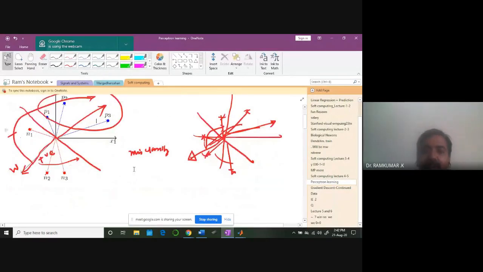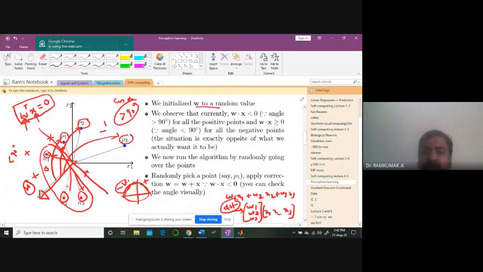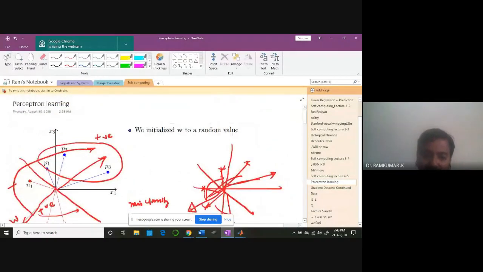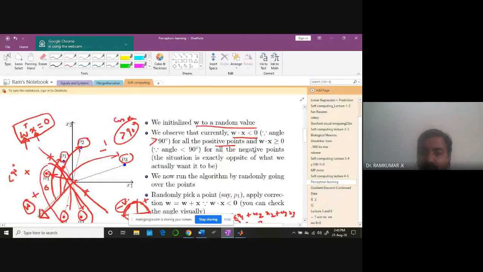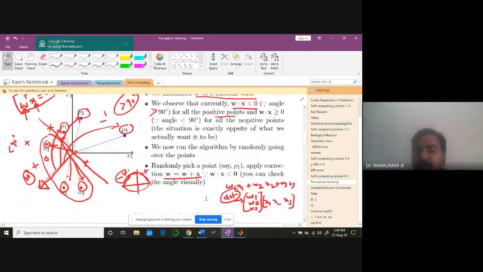See here, read this. We initialized weight to a random value. We observe that currently W dot X is less than 0. Okay, therefore the angle is greater than 90 degrees for all positive points. For all positive points, can you see it? For all positive points, the angle is greater than 90 degrees. Okay, but we don't want that. So for all negative points the situation is exactly opposite.